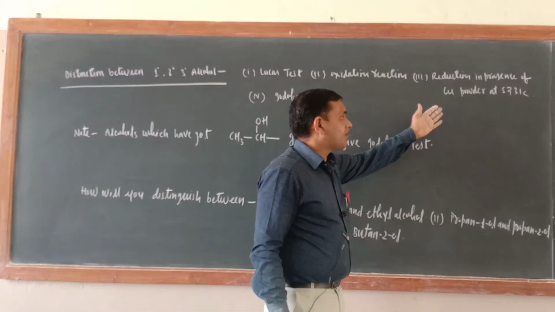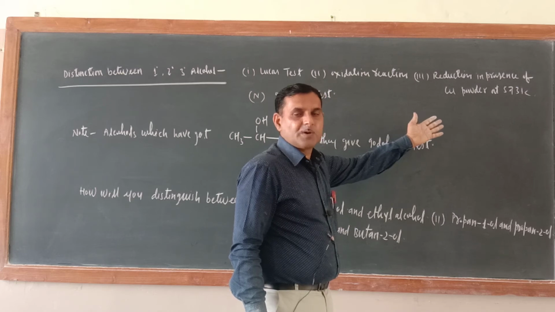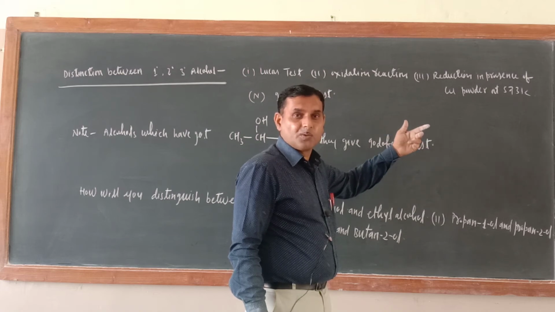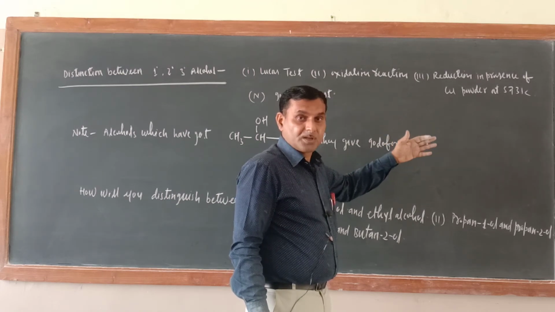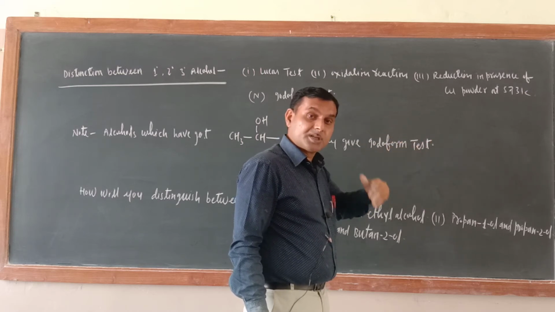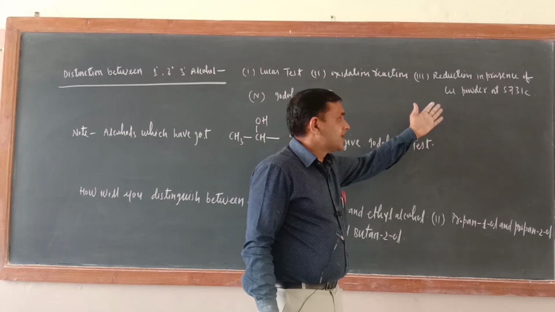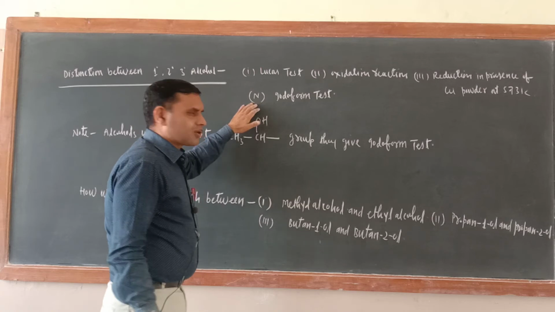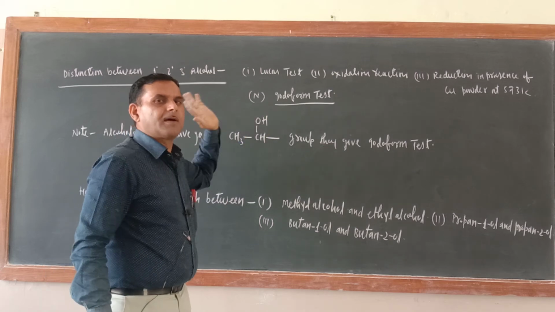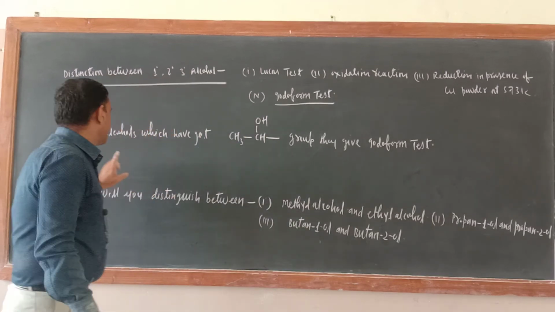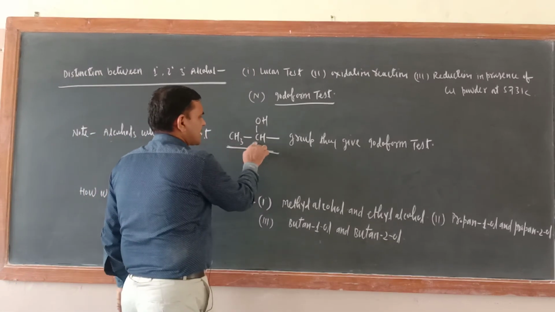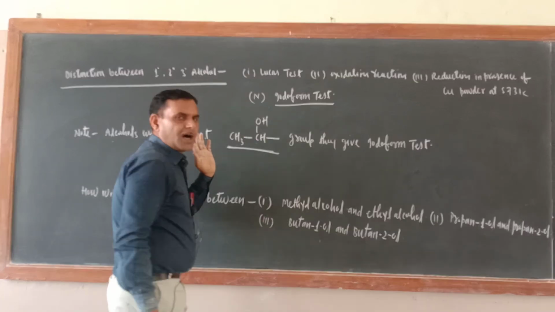Now the reaction in presence of copper powder at 573 Kelvin. There also you get different products. 1 degree alcohol will give the aldehyde, 2 degree alcohol will give the ketone, and 3 degree alcohol actually undergoes not dehydrogenation but dehydration, and alkene is the product. So all these things I taught. There is a fourth test, the most important test, the iodoform test, and in aldehyde and ketone also you will have this test. Alcohols which have the CH3CHOH group give the iodoform test.